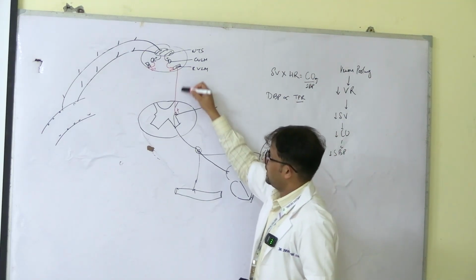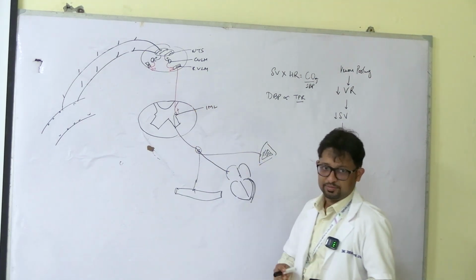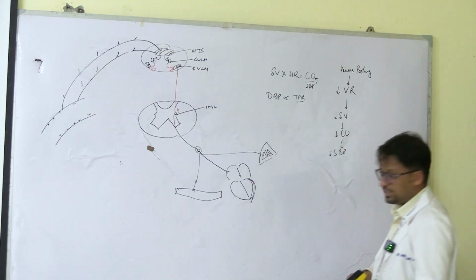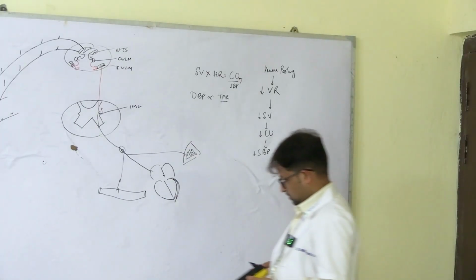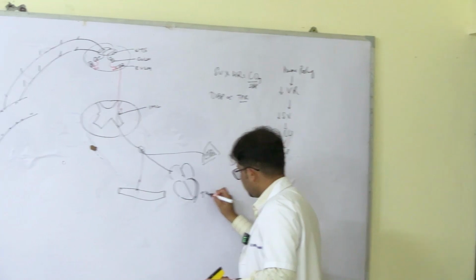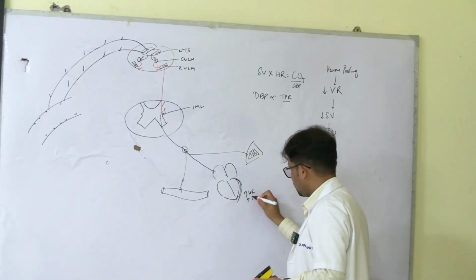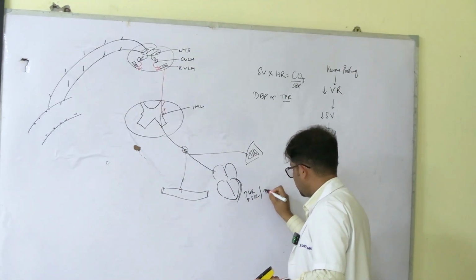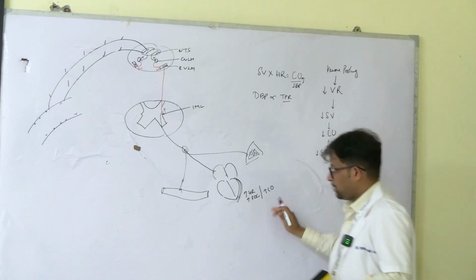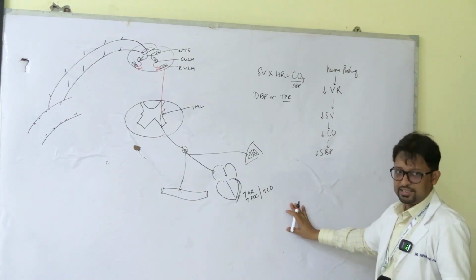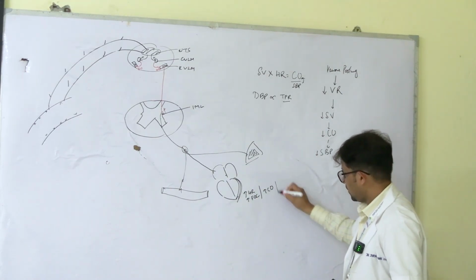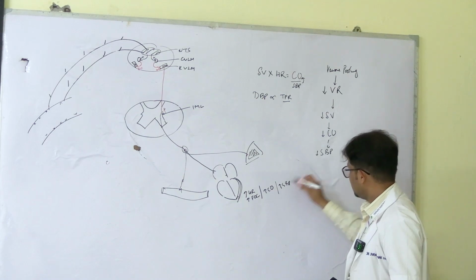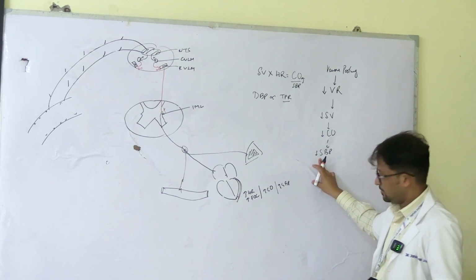So net result ये है कि sympathetic activity will increase. What happens if the sympathetic activity increases? Heart rate will increase. Force of contraction of stroke volume will increase. So cardiac output will increase. So if you measure the pulse rate, you will see there is a slight rise in the pulse rate. If you measure the systolic blood pressure, you will see that it has increased. So the fall starts getting corrected.